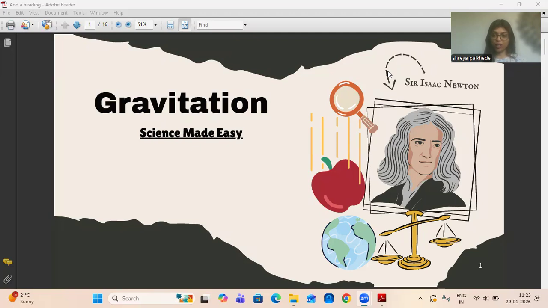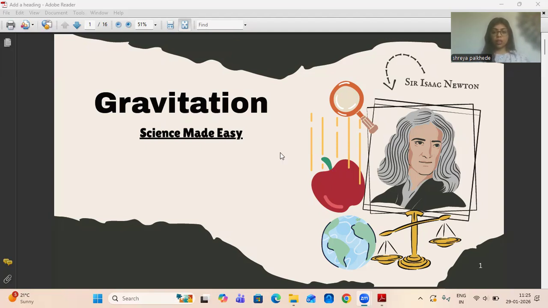This is day one of our crash course, and today we are starting with gravitation. This is chapter one. So, welcome you all, and all the best for our crash course. So, here we go. Chapter one, which is gravitation.